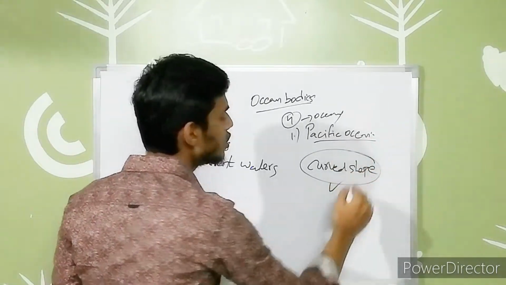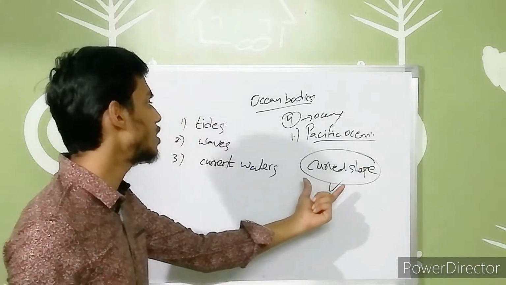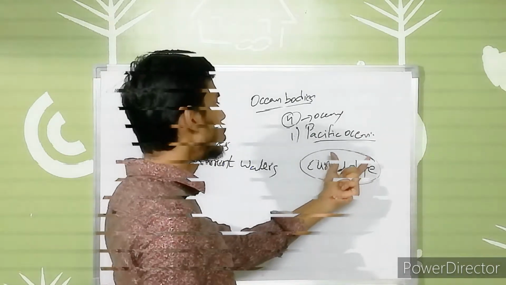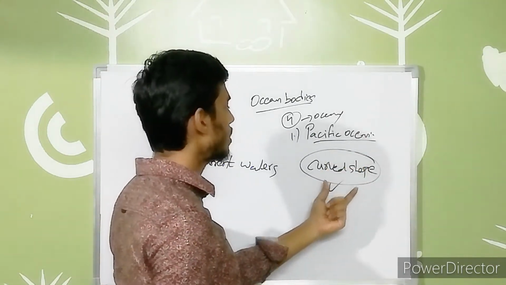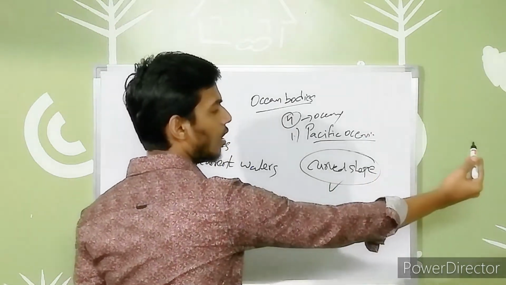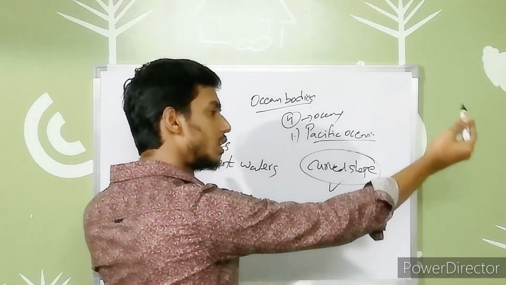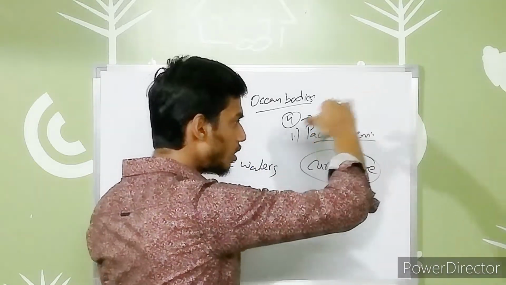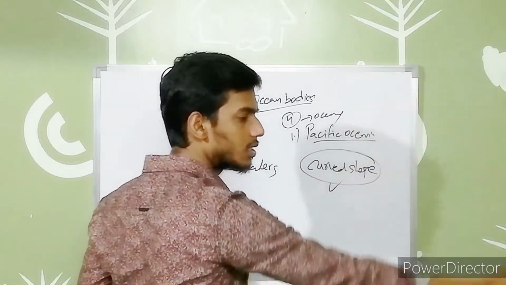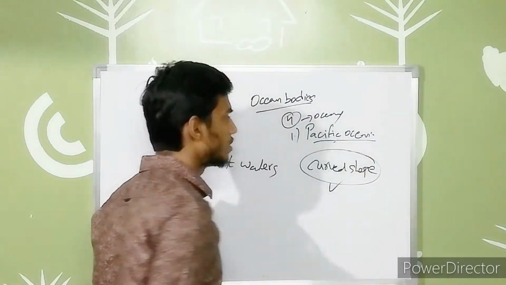It also has a special feature: this Pacific Ocean covers the continents on the western and eastern sides. That means America will be covered, and on that side Australia, and all the continents present on that side will be covered through this Pacific Ocean, right?